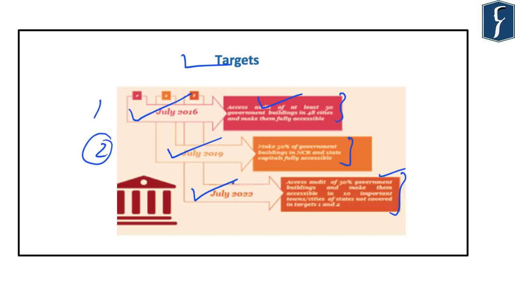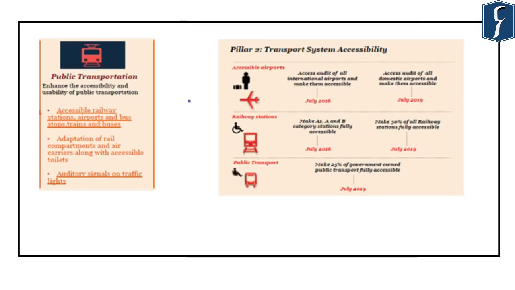However, the Government of India has failed in meeting its first target itself. And presently, the government has extended the deadline for target 1 to March 2020. So in this case, the first target has been missed and its deadline has been extended to March 2020. So this has been highlighted by the news article. Now, the first pillar of this Accessible India campaign was making the government buildings accessible.